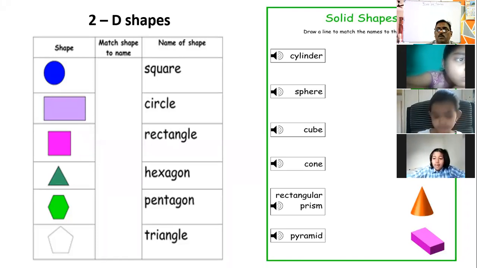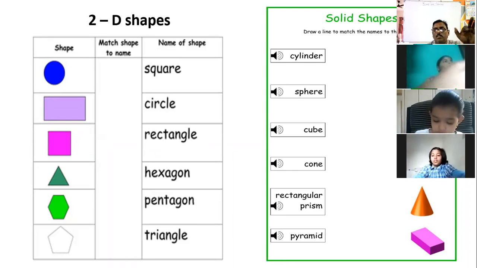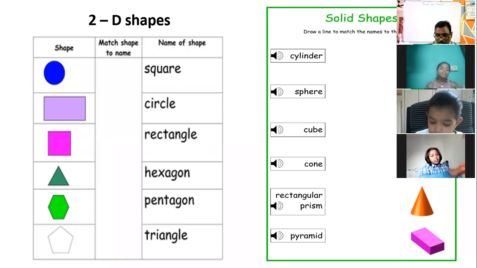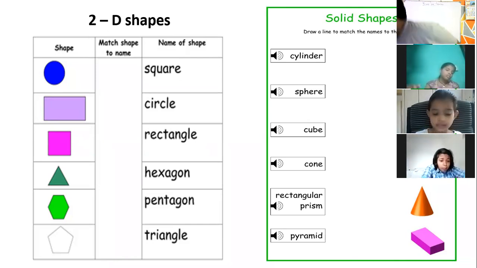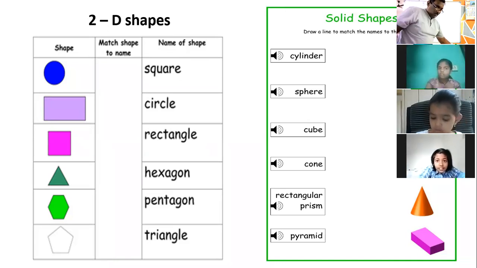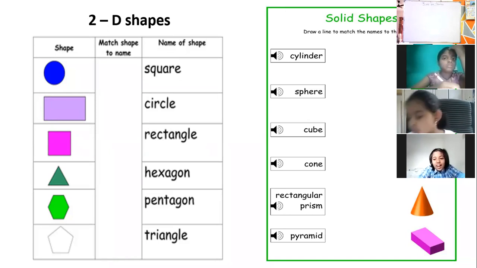2D shapes and solid shapes. Six shapes are here. Draw the shapes with pencil. Don't do color. Just draw with pencil. Sir, I need to buy an eraser.